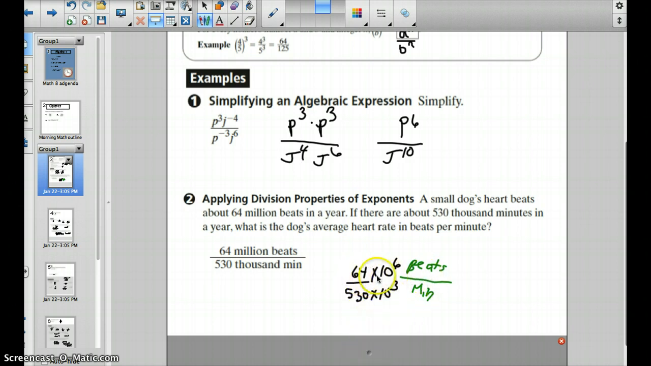That's beats, and this is the number of minutes. So if we take beats and divide it by minutes, we should get the beats per minute. So I took 64 million and made that 64 times 10 to the 6th. 10 to the 6th is a million, right? And then 530,000, 1,000 is 10 to the 3rd.